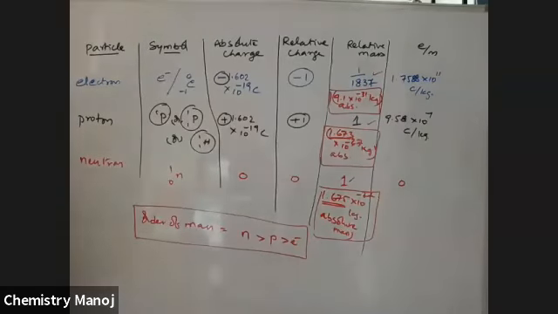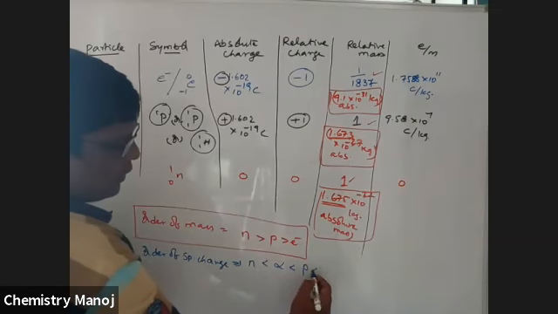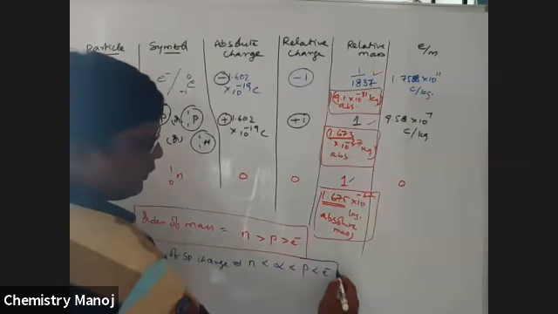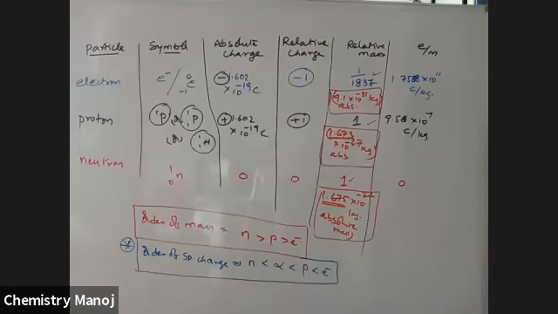Now, the order of specific charge, including the alpha particle also, which I am going to consider here. That is neutron less than alpha less than proton less than electron. It is the order of specific charge of different species. This is very, very important. The mass order is exactly opposite to the specific charge, because specific charge is inversely proportional to the mass of the particle.